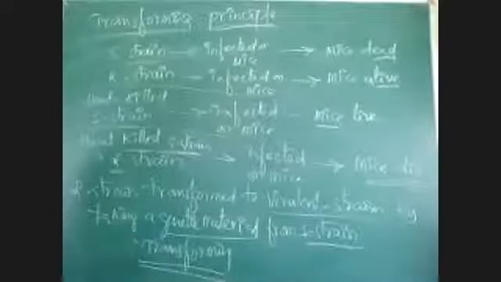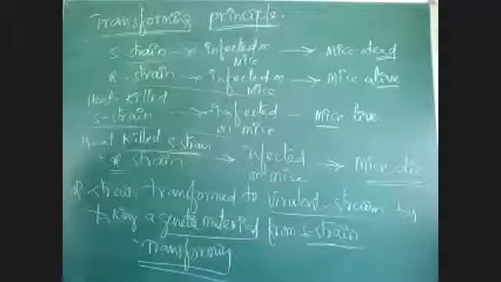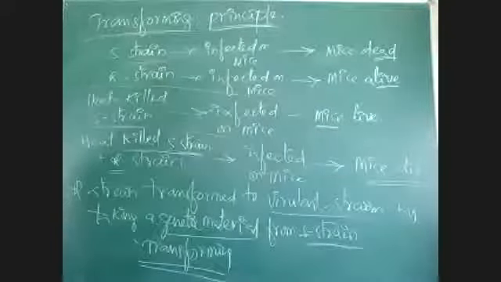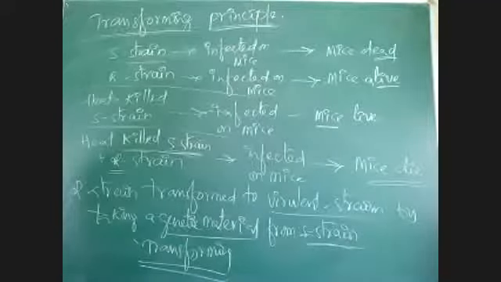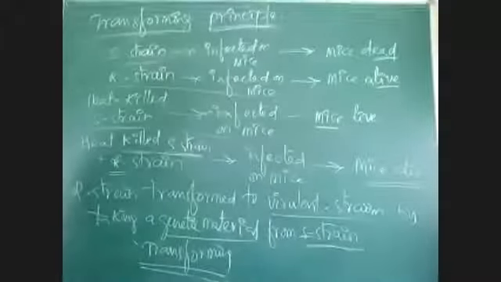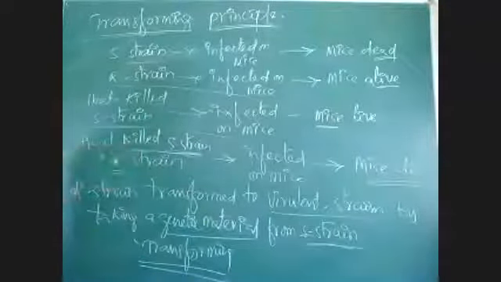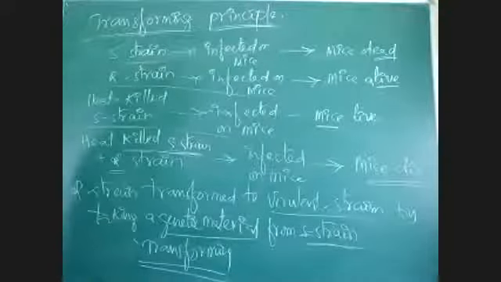What is the doubt? If R strain is mixed with S strain, not heat killed, how will mice die? What doubt are you getting? Heat killed means with a high temperature, the virulence nature is removed. The polysaccharide coat is broken. Heat-killed S strain means when temperature is applied more, that polysaccharide coat will break down. That's all. That is heat killing.